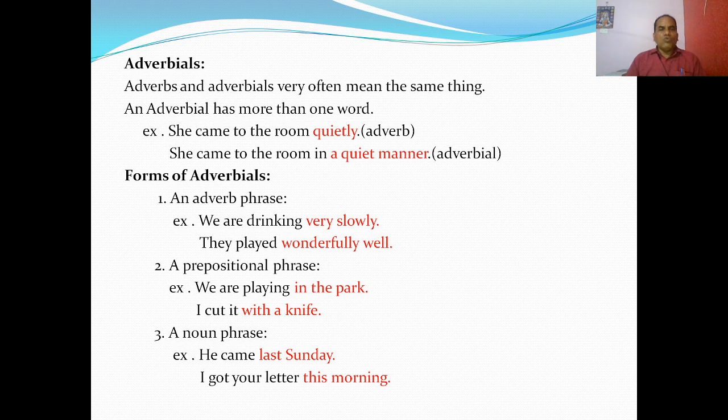Take the example, we are drinking very slowly. Very slowly is the adverb phrase because very is the adverb of slowly, another adverb. So it is an adverb phrase. They played wonderfully well. Well is an adverb, wonderfully is the adverb of the adverb, and wonderfully well is the adverb phrase. So this is an adverb phrase.